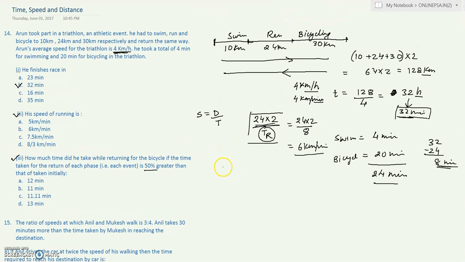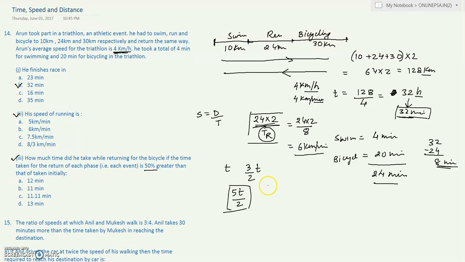So if the time taken for the forward journey is t, the time taken for the return journey will be 3 by 2 times t, which means the total time will be 5t by 2 for any event. This is for any event. This 5t by 2 for the bicycling event